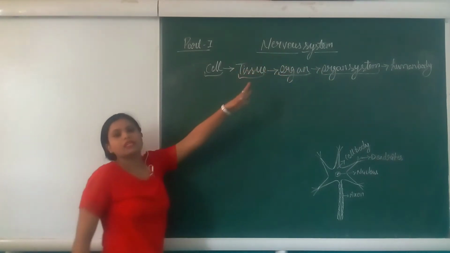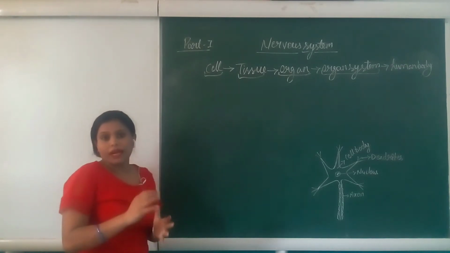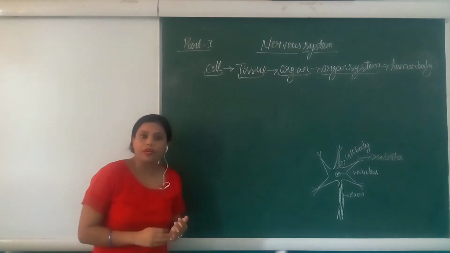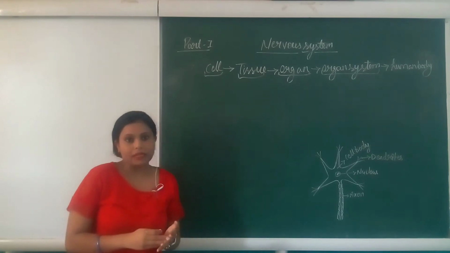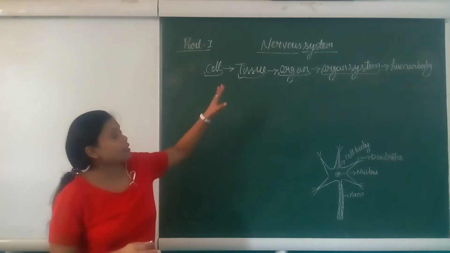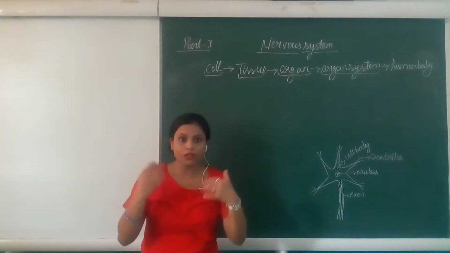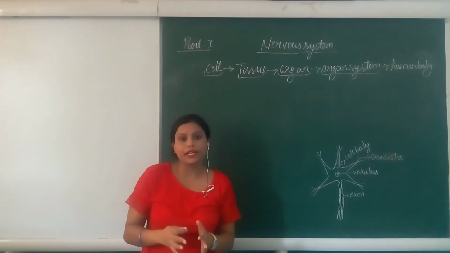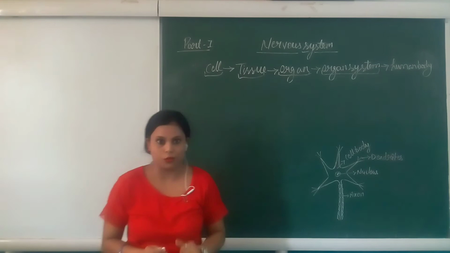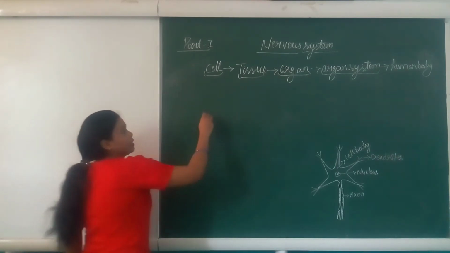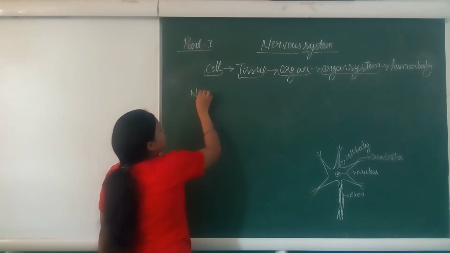Alright, so what is the nervous system? You do lots of activities in your daily life like dreaming, walking, listening, writing, etc. These are all done by the nervous system. The nervous system is a network which runs throughout our body and it is connected to the spinal cord and brain also. So let's start with the nervous system. The nervous system has three main parts.